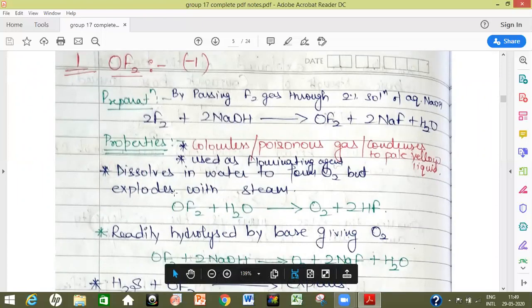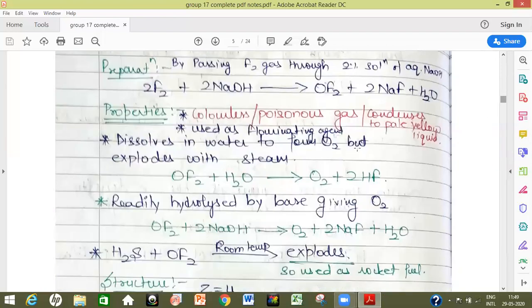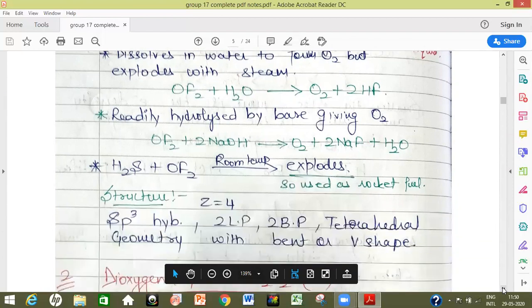It dissolves in water to form oxygen but explodes with steam. As steam is at a high temperature, it explodes with steam because it explodes with heat. This is its reaction with water, producing oxygen. It is not hydrolyzed by water, but it does get hydrolyzed by alkalis. That is, when OF2 is reacted with NaOH, it produces oxygen and NaF.